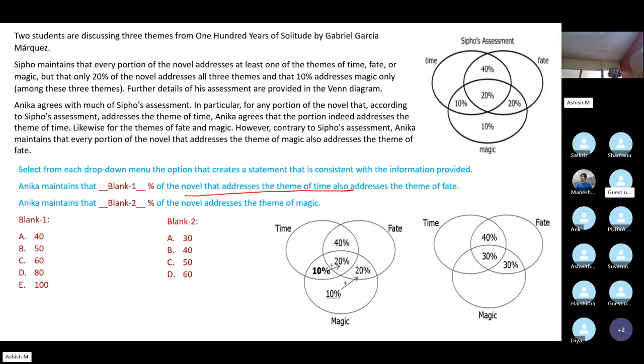Now, that's the issue. What percent of the novel addresses the theme of time? 70, correct?